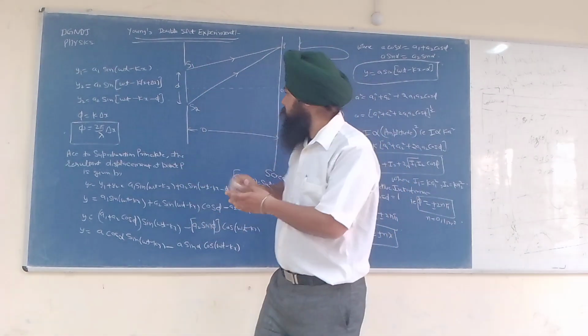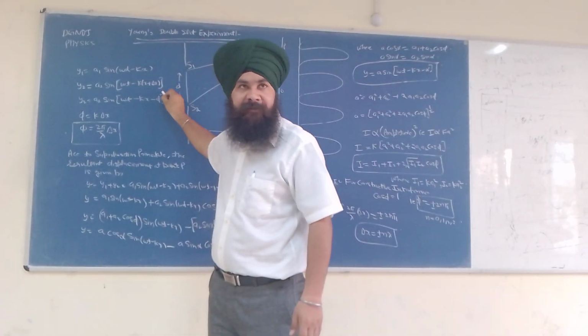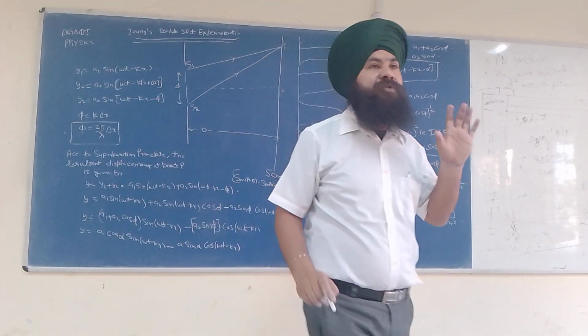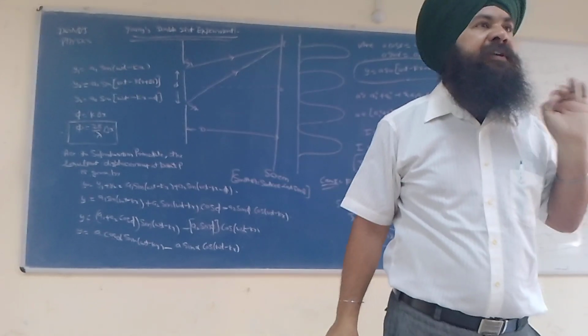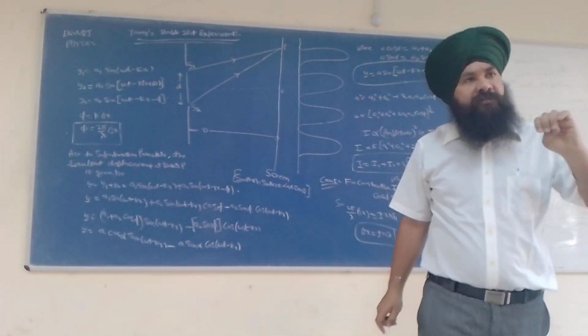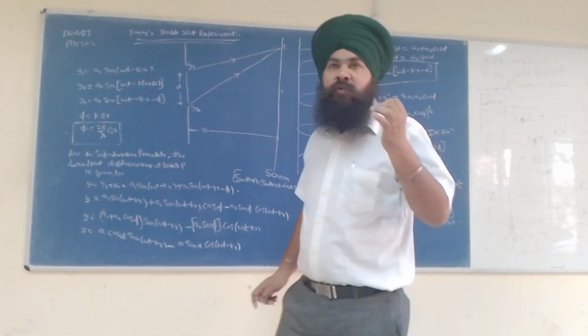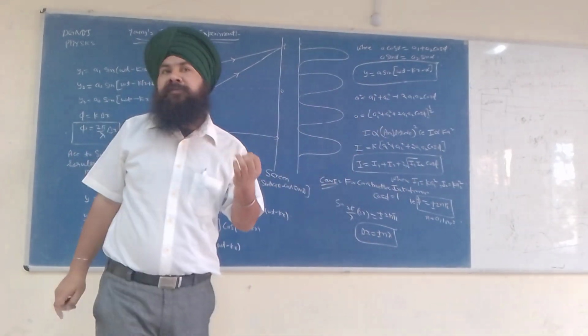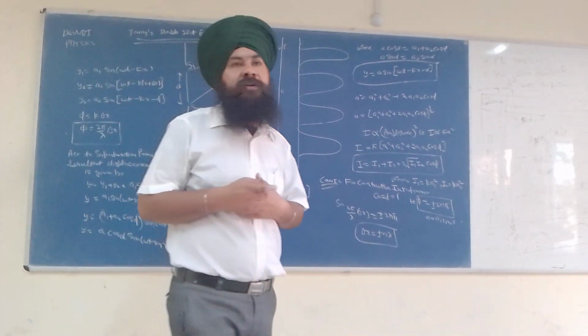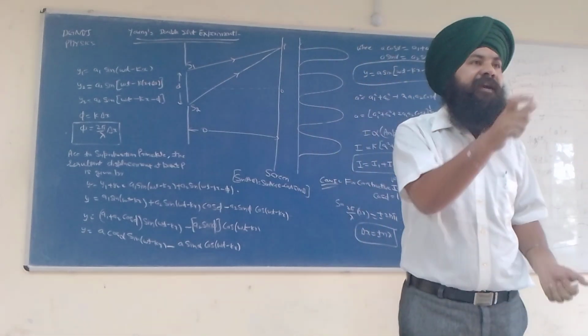The source must be a coherent source. Coherent means constant path difference. A source is called a coherent source if it produces light of constant frequency, constant wavelength and constant path difference.